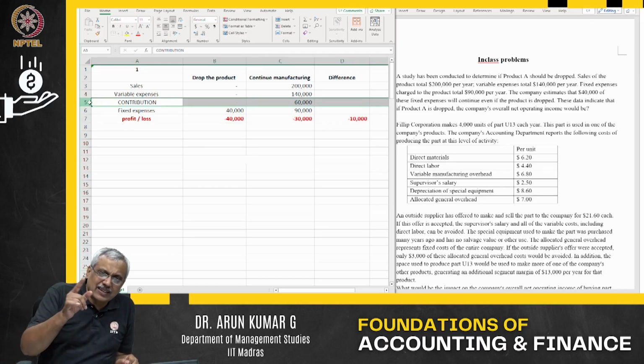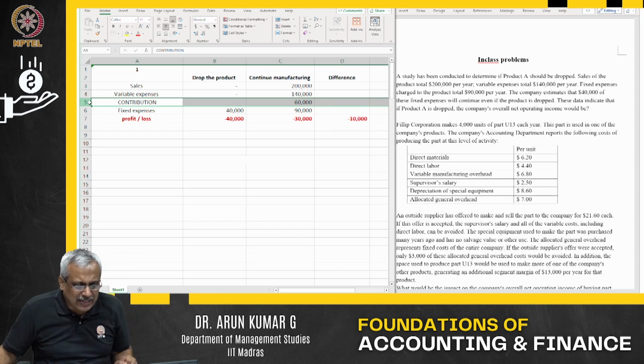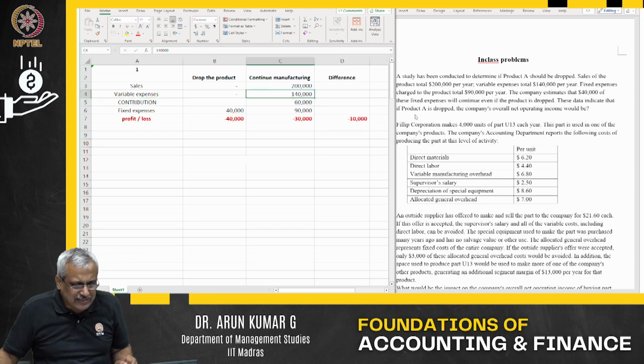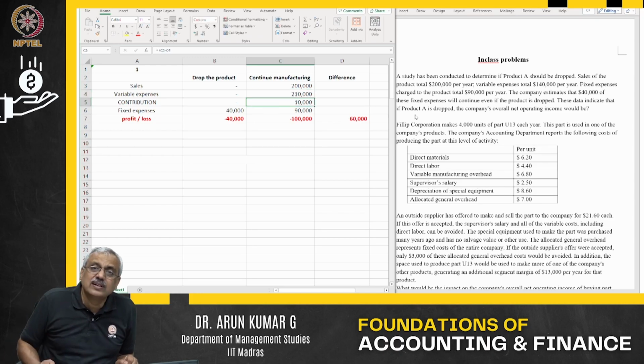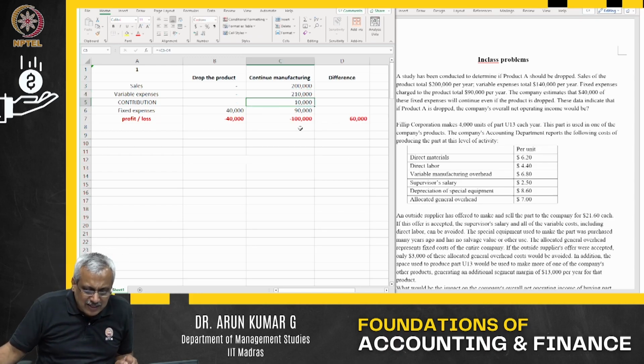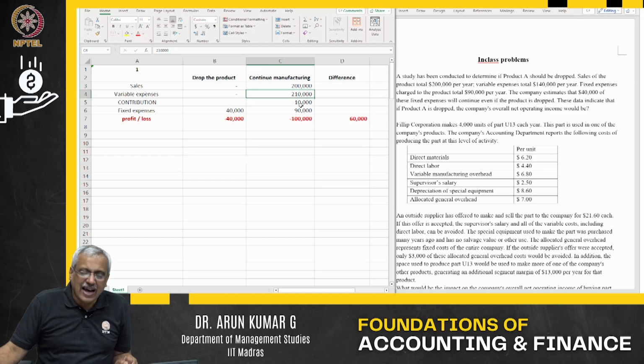Had this product started giving me negative contribution, supposing instead of this the variable expenditure was 2,10,000, then my loss increases. As long as this gives a positive contribution and there is a fixed cost associated with the product, if you drop the product, then you have to compare that.